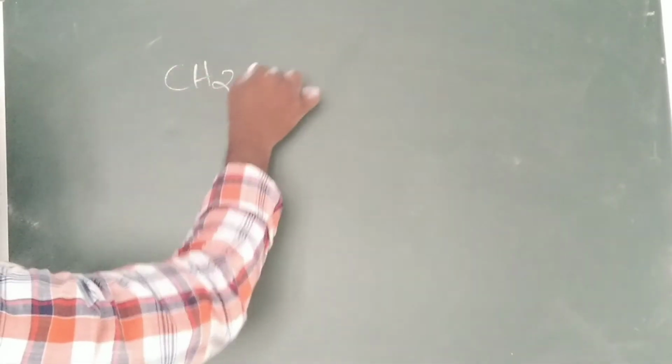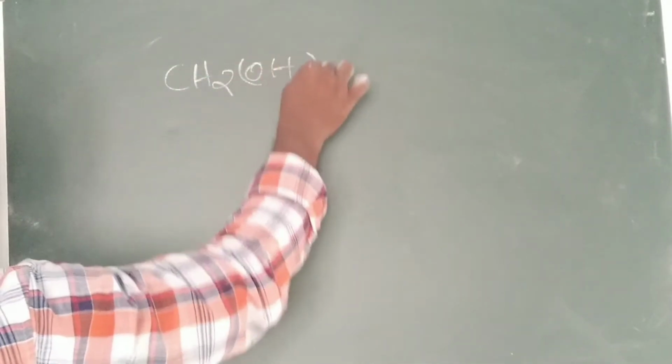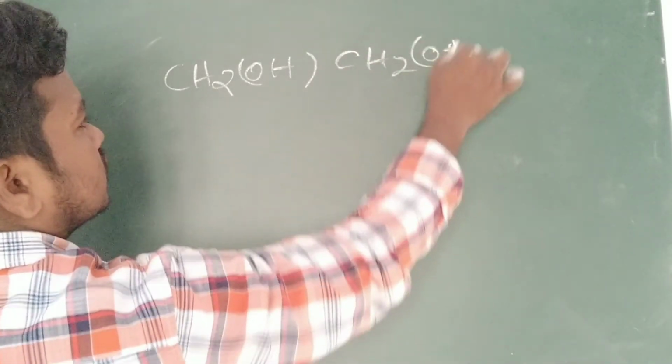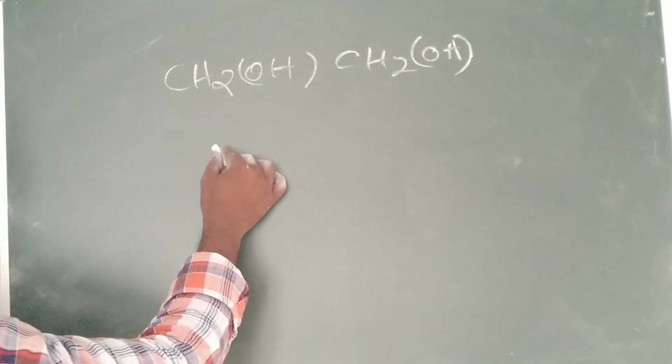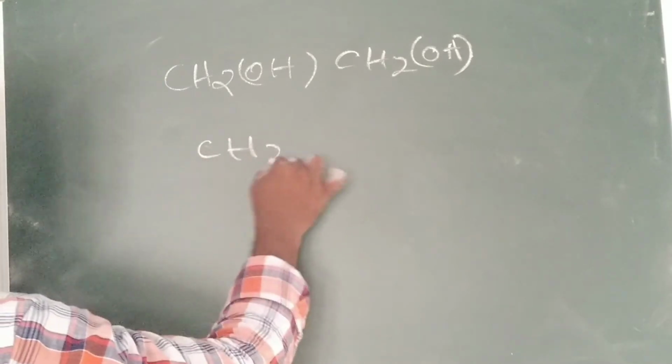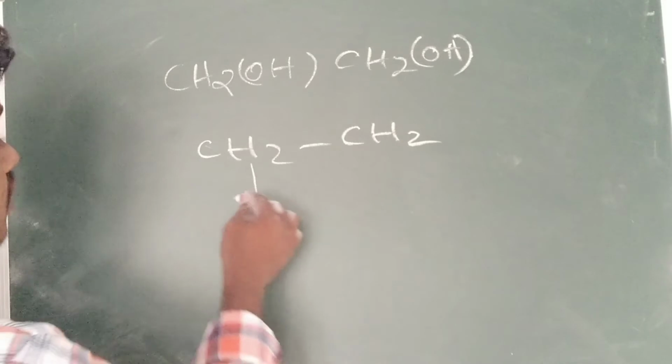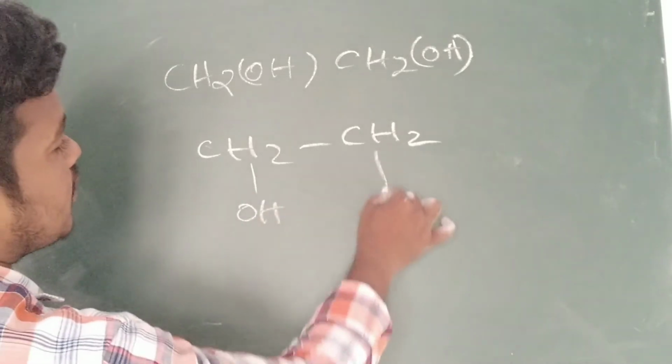So next example, you can see the next example also. CH2OH, CH2OH. Two functional groups, no? Same functional group. In that case simply write the structure. How many ols are present? Two ols are present.